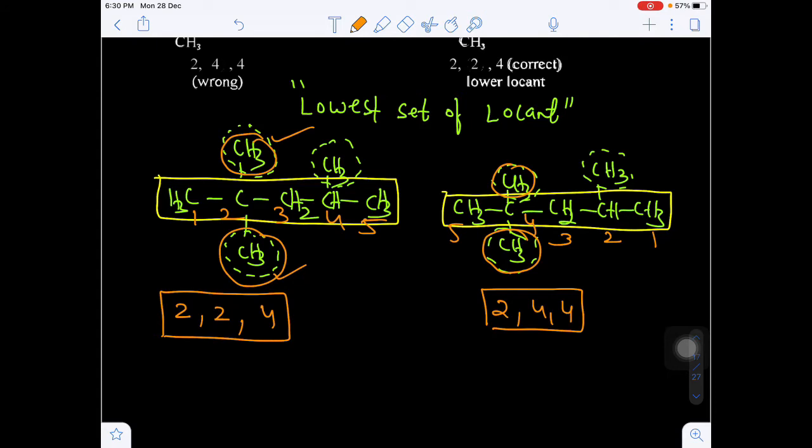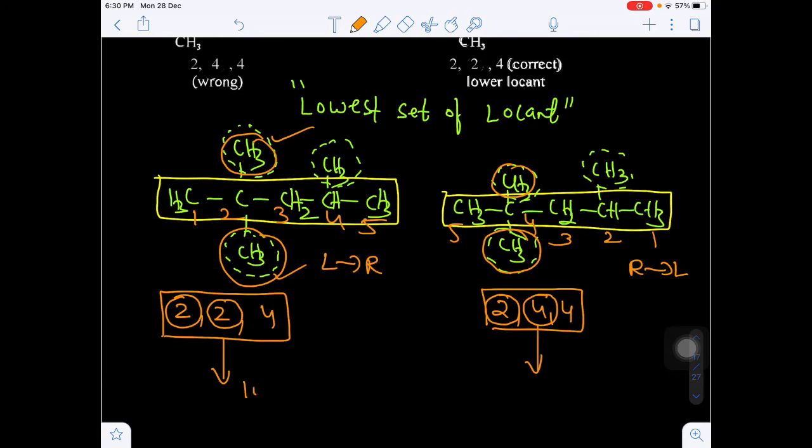Now you see the lowest set of locants. The priority first is the second carbon, where substitution is present from left to right. Or from right to left, also on the second carbon substitution is present. Now come to the next position of substitution: it is the second carbon, but from right to left it is the fourth carbon. So second is the lowest, otherwise fourth.